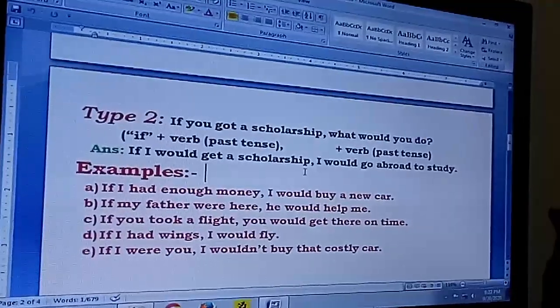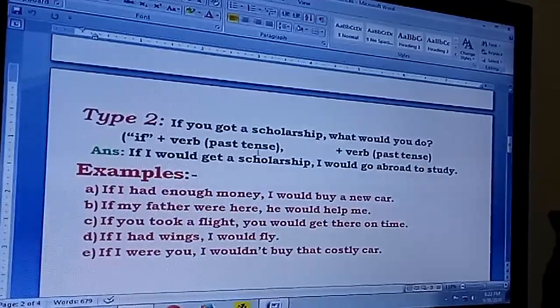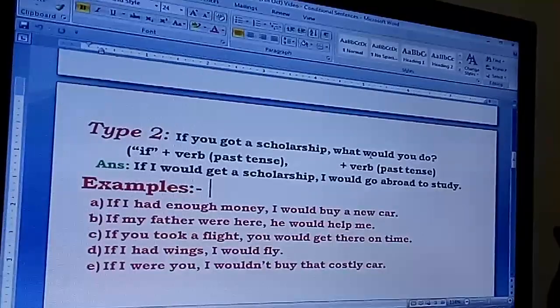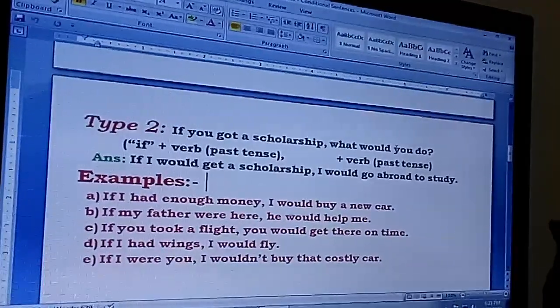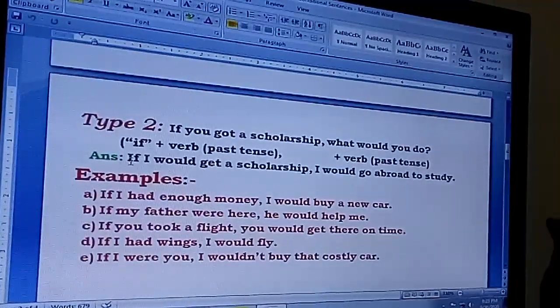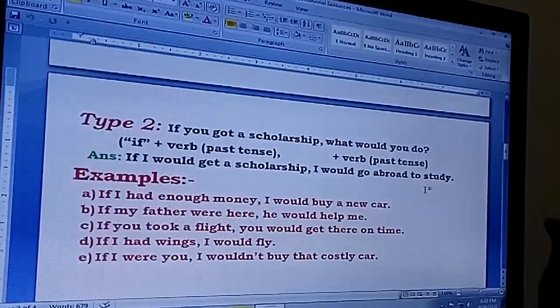So the pattern is again if plus the verb of the past tense, and here the verb of the past tense form of the future tense. Will do, past tense form is would do. And of course we are giving a probable answer. If I got a scholarship, I would go abroad to study.